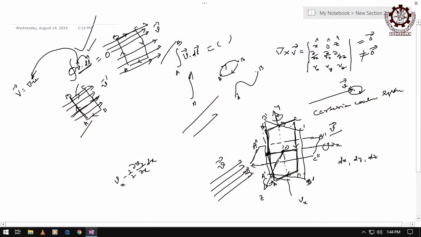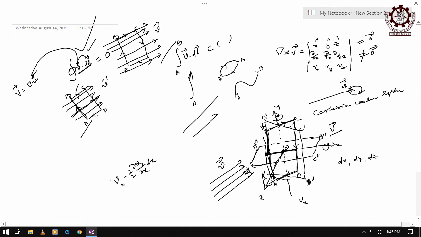Half dx, because the total path is dx, right. In x direction, what is the path of this rectangle? Dx. But when you come from this point to here, it is half of that, and over that length only there is change of y component along x direction, and that too again you are going against positive x direction, that is why negative, right.